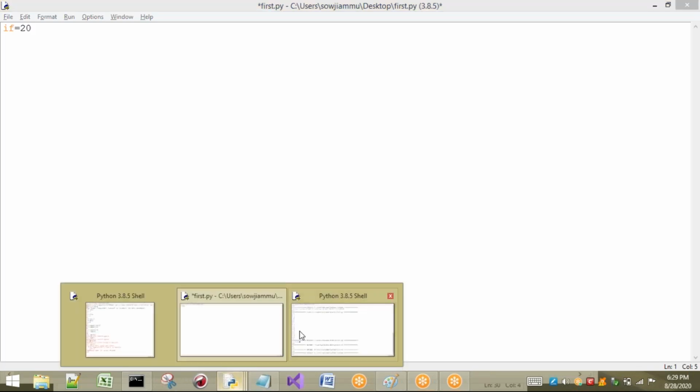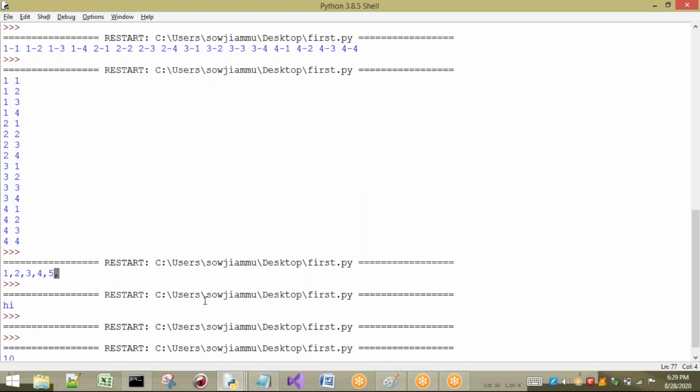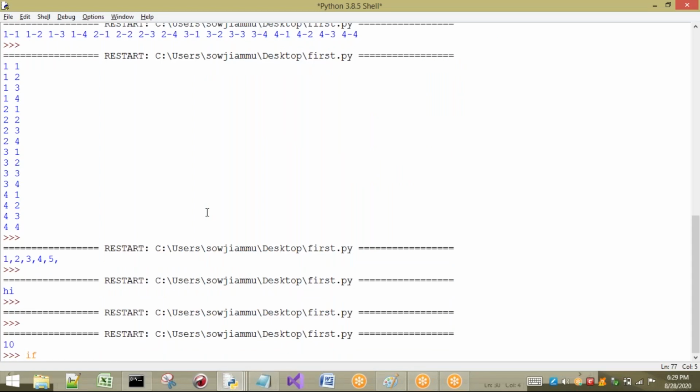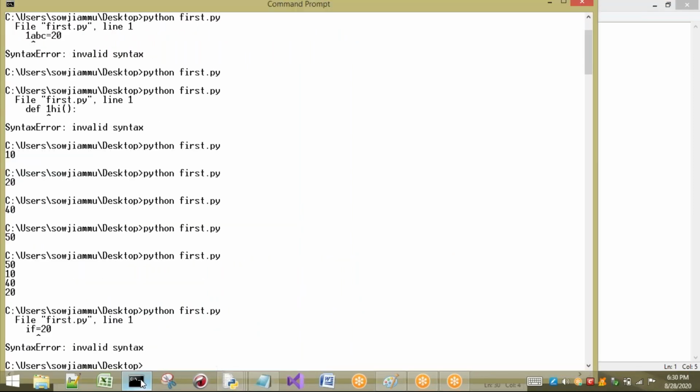Directly in our interactive shell, I take if equal to 20. See what it says: invalid syntax. If I execute the same thing here, it also shows invalid syntax. The reason is that if is predefined, it is a keyword, so we cannot take keywords as identifiers.